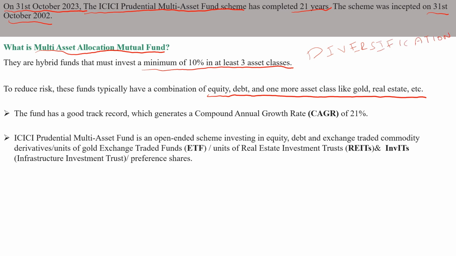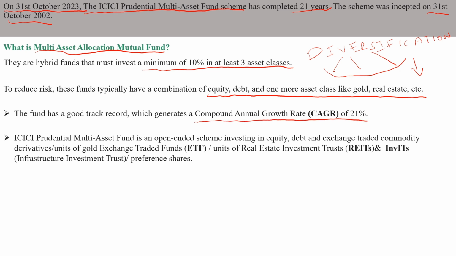What is meant by diversification? Diversification means spreading the risk. See here what they have done. First they invested in equity, debt, and one more asset class like gold or real estate, etc. So if diversification is there, what will happen? The risk will be less. This fund has a good track record, which generates a compound annual growth rate of 21%.